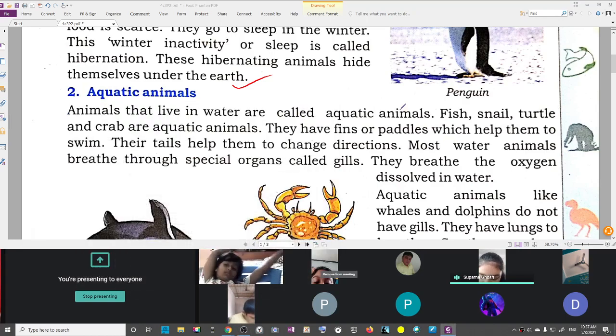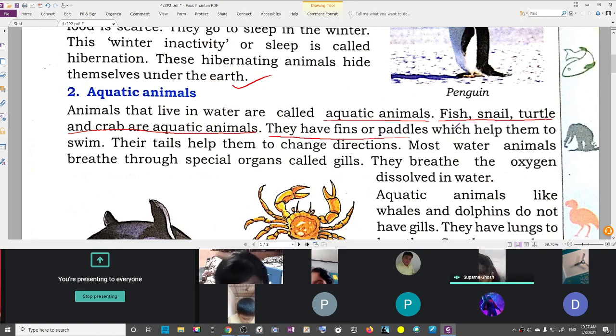Animals that live in water are called aquatic animals. Fish, snails, turtles, and crabs are aquatic animals. They have fins.